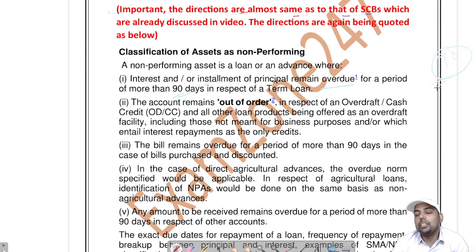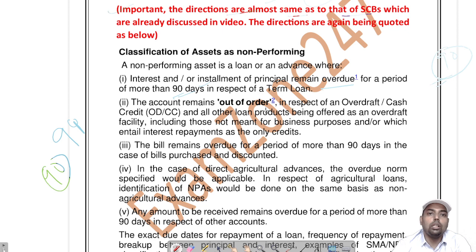On the 91st day, more than 90 days, it becomes NPA. More than 90 days means 91 days, because 90 days is counted as 1, 2, 3 in sequence. There are no points in days; 91.3 days is nothing to talk about. Therefore, if it is overdue for at least 91 days, it is an NPA for the bank, meaning more than 90 days.